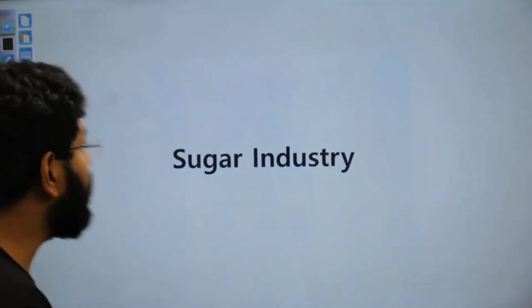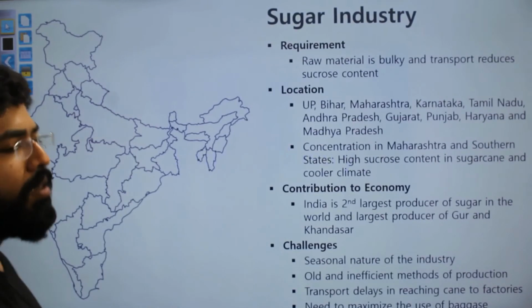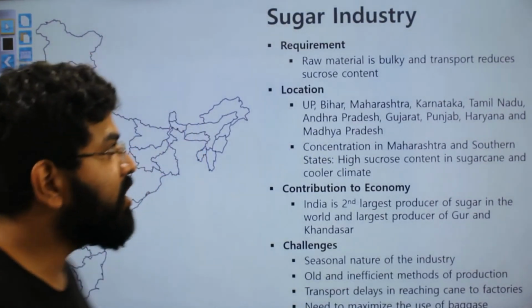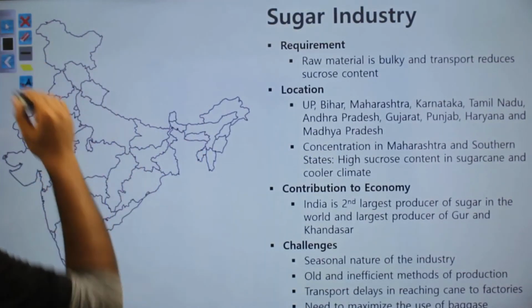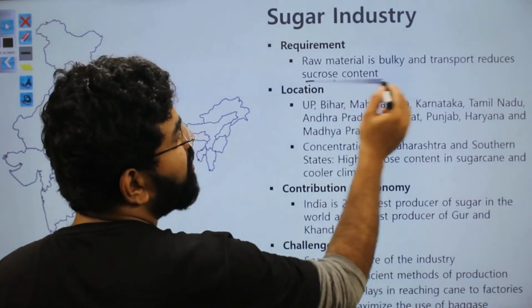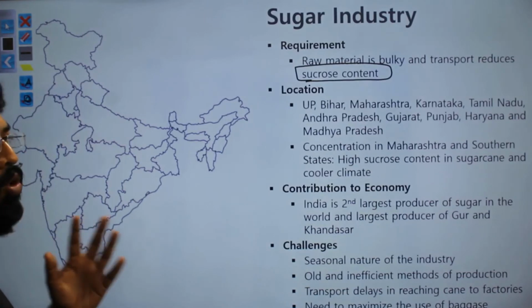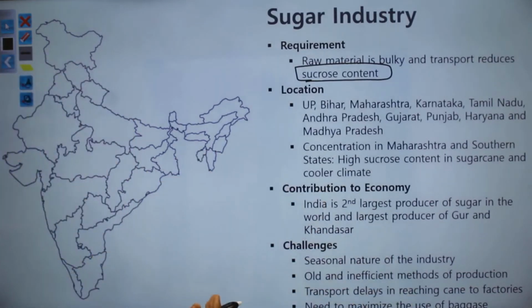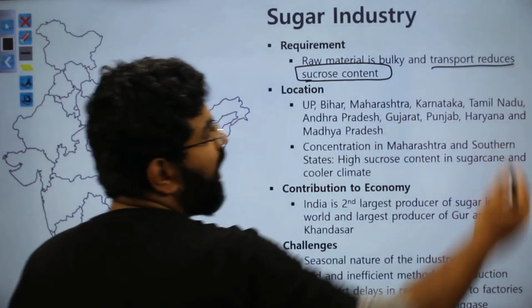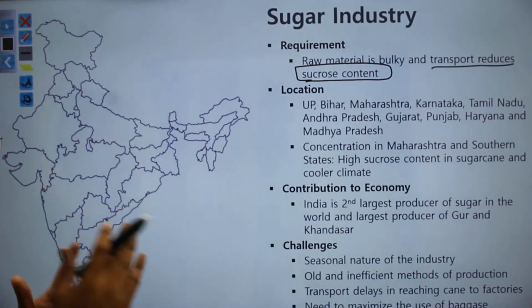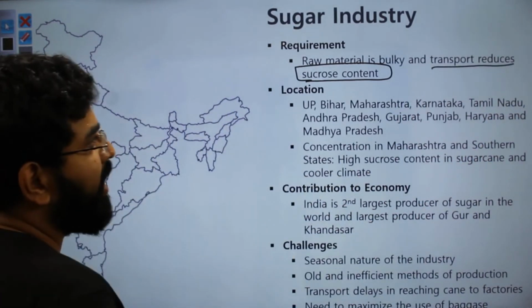Now let's move on to the sugar industry. Sugar again is a very important industry. The raw material is sugarcane, which has different sucrose content, and the sucrose content decreases in the raw material when it is transported. Hence, you need your industries next to the raw material producing areas.